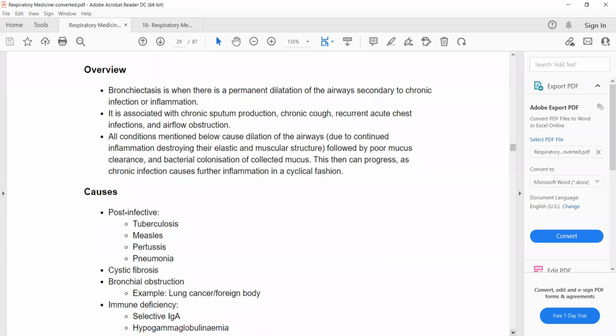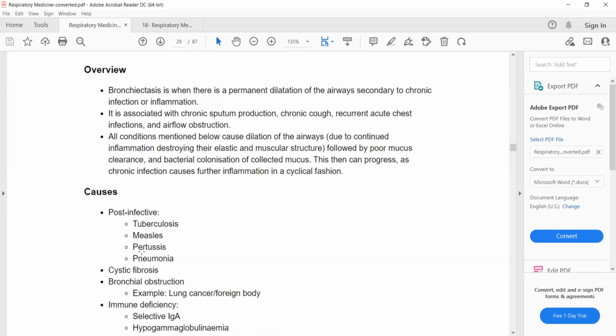Other things that can cause bronchiectasis include cystic fibrosis. In cystic fibrosis, the blockage to the flow of mucus is due to the thick mucus that is produced. So in short, anything that interferes with the movement of the mucus can lead to permanent dilatation of the bronchi.